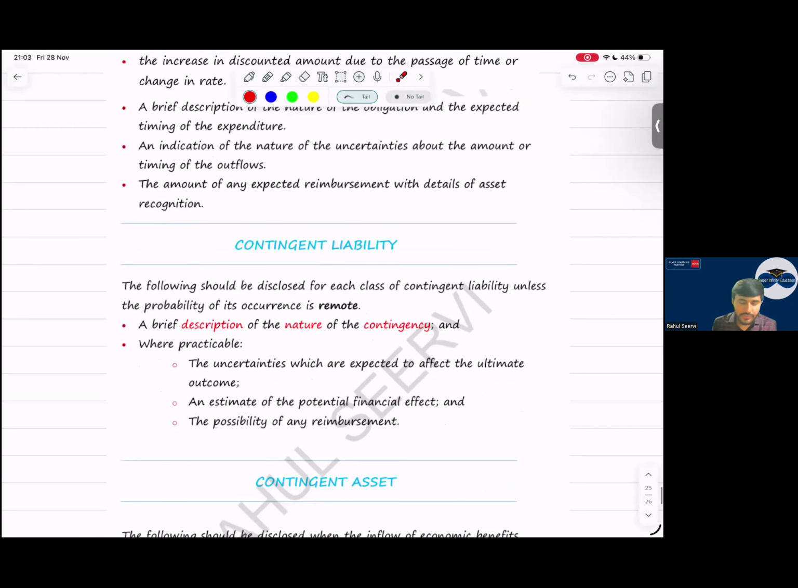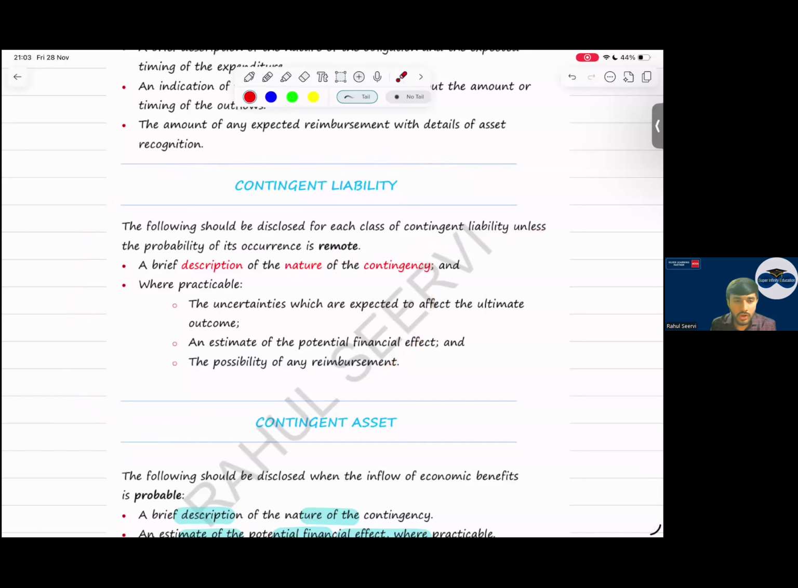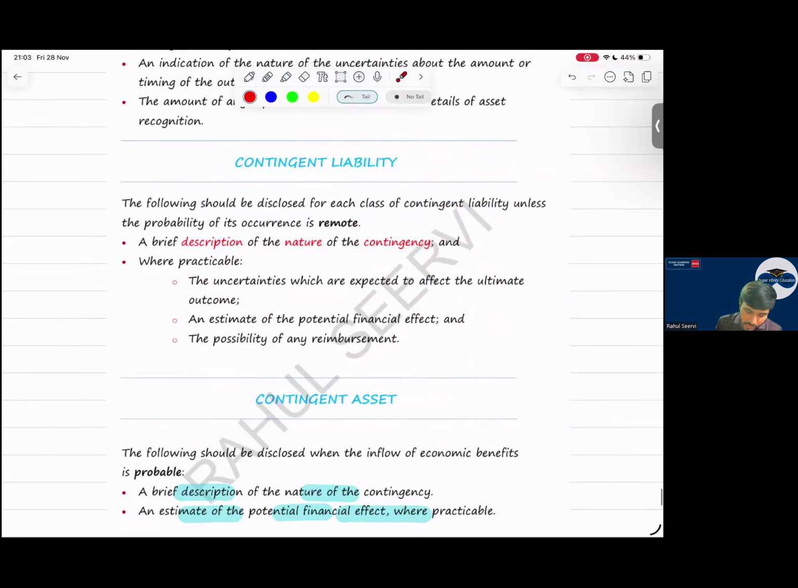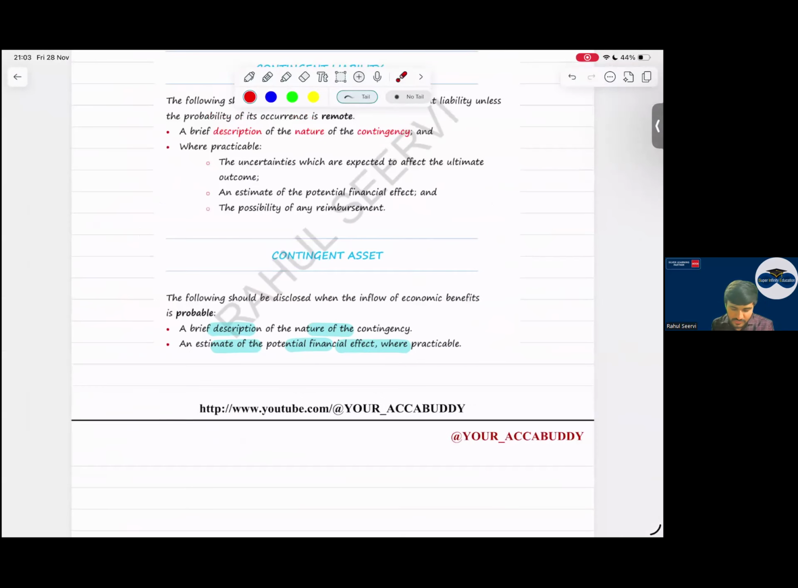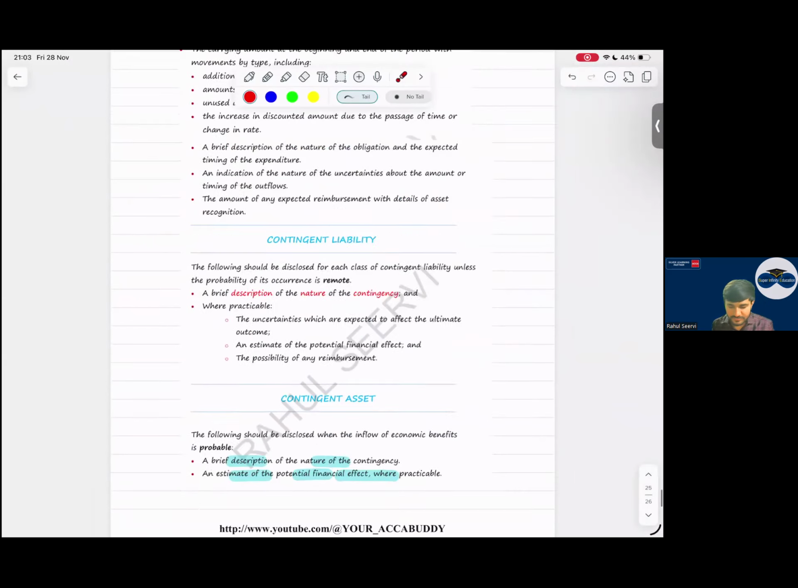Contingent liability, if it is remote, we will do nothing. If it is not remote, we have to disclose. What do we disclose? The description and nature of the contingency. Then, sir, any uncertainty. What is the financial impact? It is a contingent liability. If it is possible to calculate the financial effect on the P&L and balance sheet, mention it. Same way for contingent asset also, when it is probable. You have to mention the description of the nature of the contingency and the estimate of how it will have a financial effect on the balance sheet and P&L. So this part is also done. Your IAS 37 is also done.